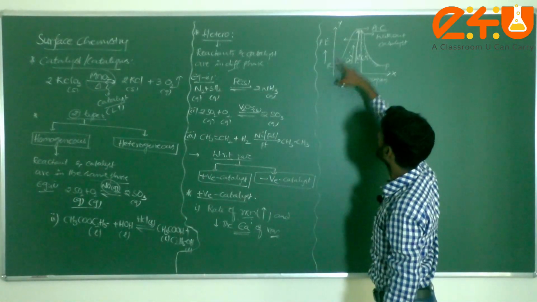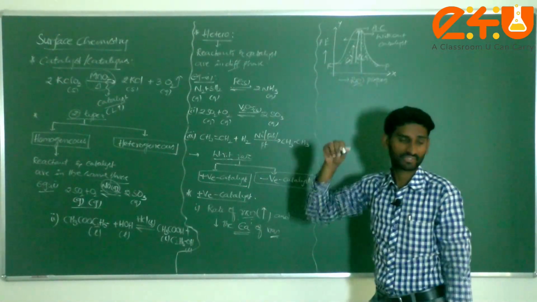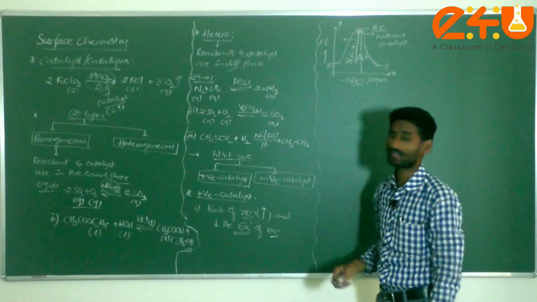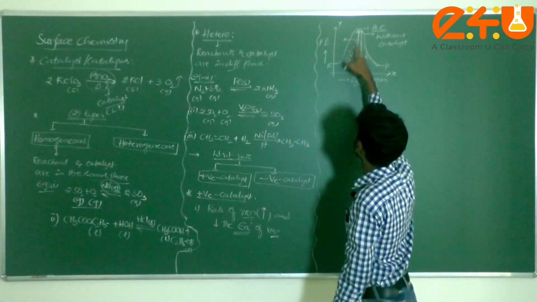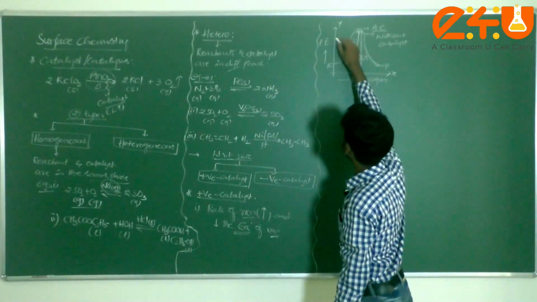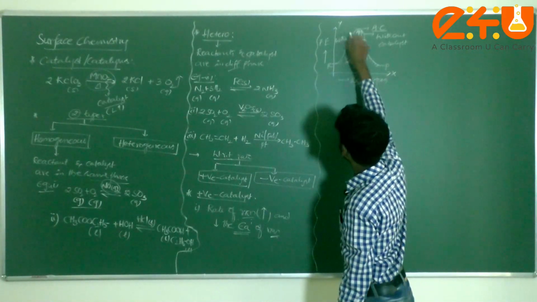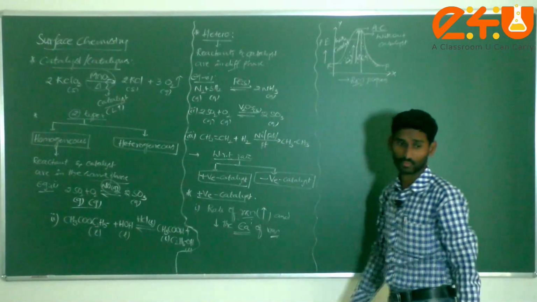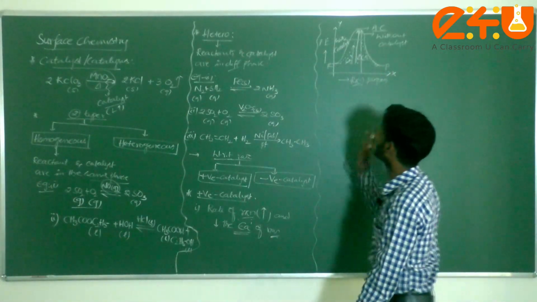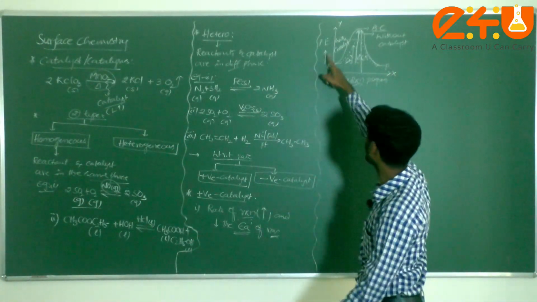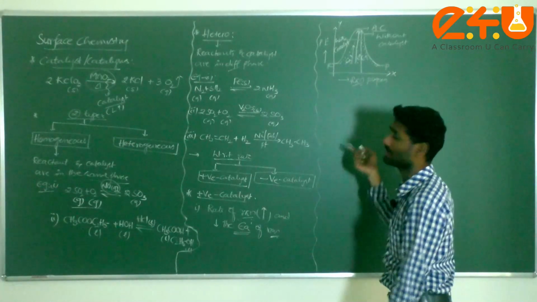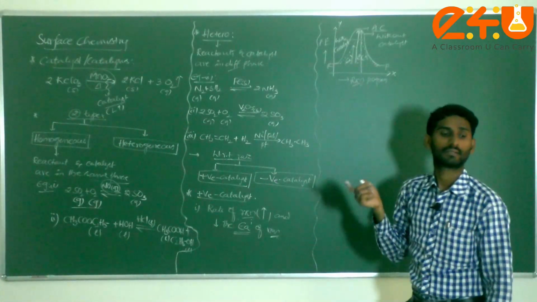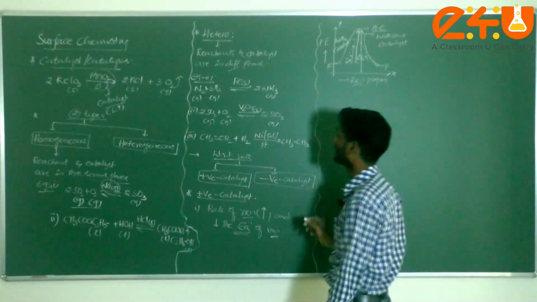Then after using the catalyst, what happened here? Activation energy is decreasing or not? Activation energy decreases. This is the activated complex with catalyst, dear students, don't get confused. Now this is the graph between potential energy versus reaction progress when you are using the positive catalyst. Am I correct or not?